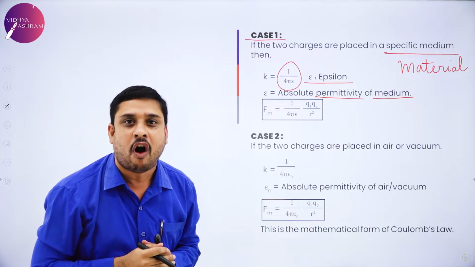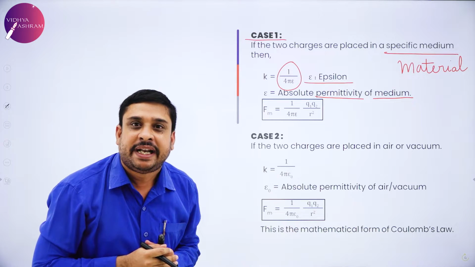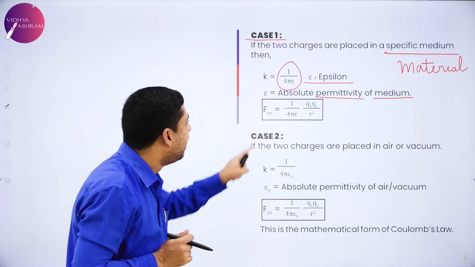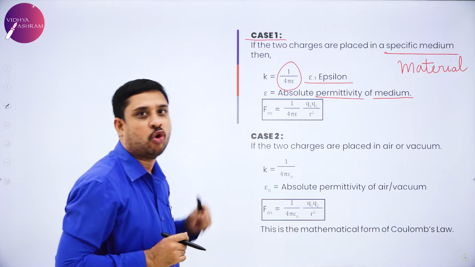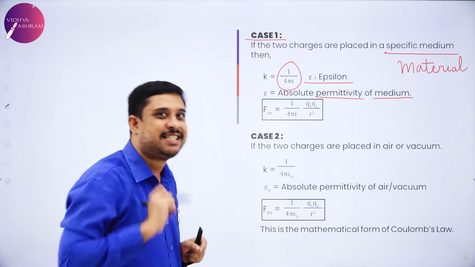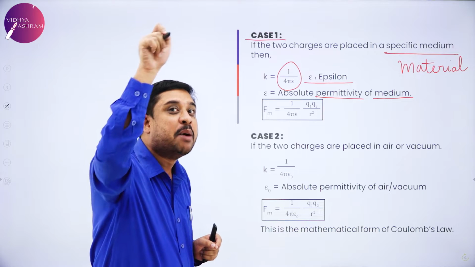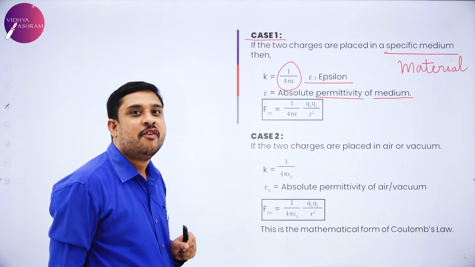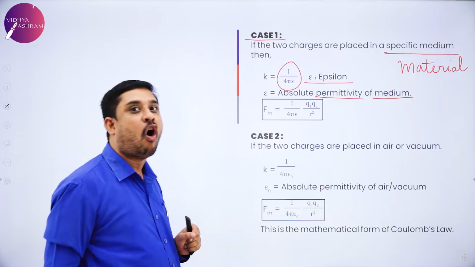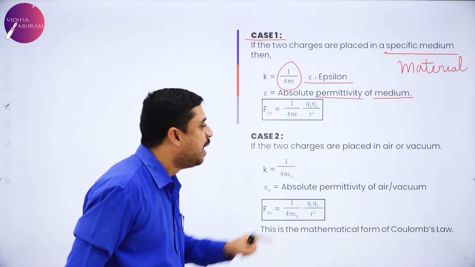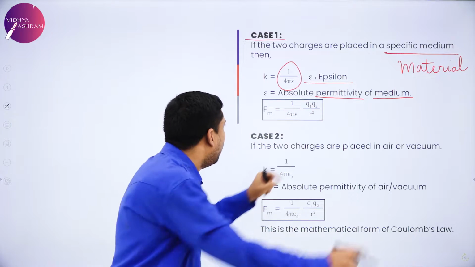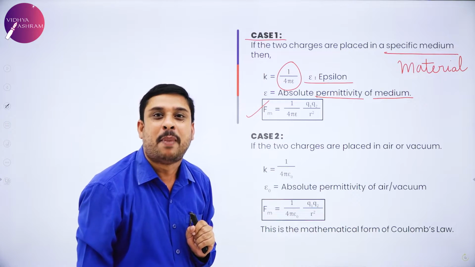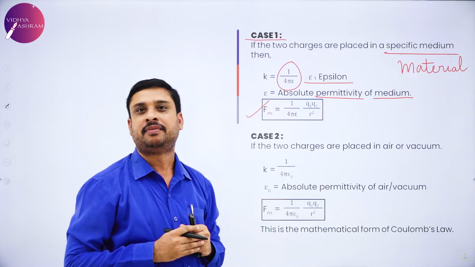Therefore, writing the value of K, the electrostatic force when the two charges are placed in a material medium is written as 1 by 4 pi epsilon, replacing K, Q1 Q2 divided by R square, where K is 1 by 4 pi epsilon.